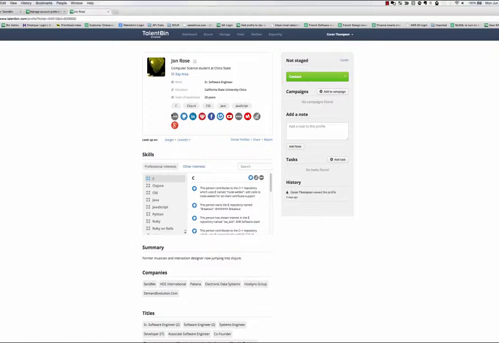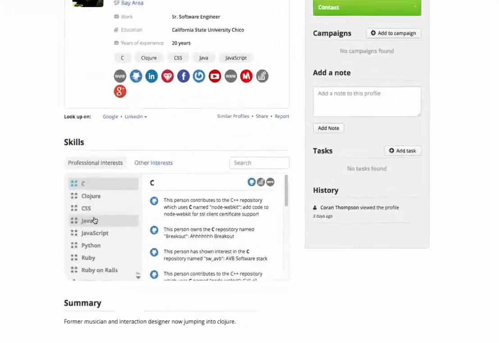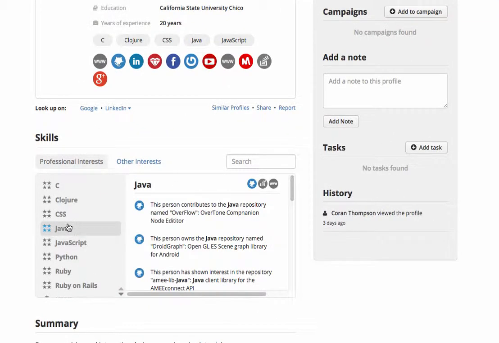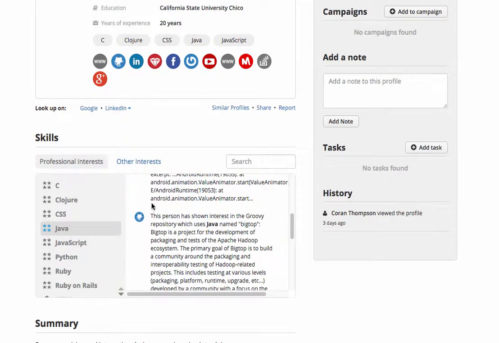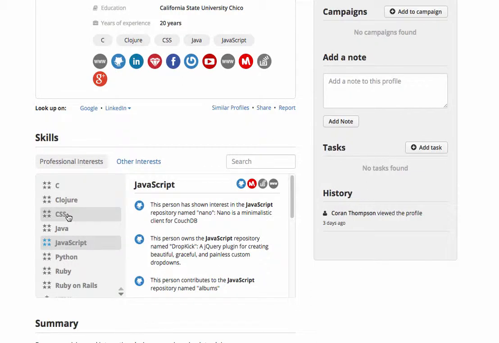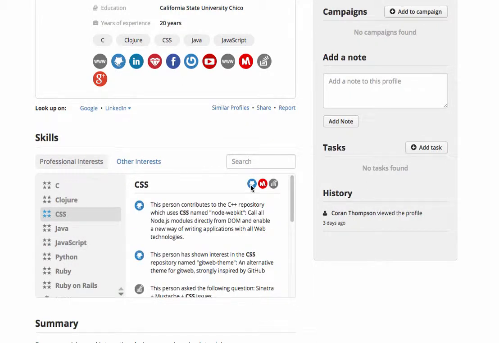So for John here, since we're looking for Java and some front-end skills, we'll take a look at those relevant skills. So Java, you can see he's got quite a bit of activity on Stack Overflow and GitHub, primarily GitHub it looks like. And then JavaScript, CSS, some other front-end type skills as well. He's got some pretty heavy levels of activity on those two sites, so that'll be a good thing to reference.